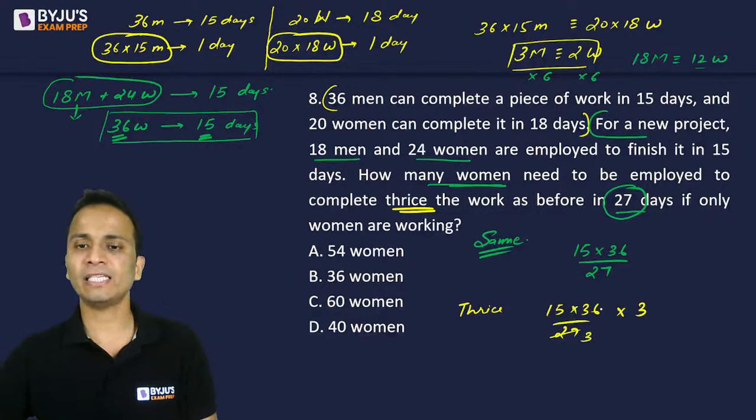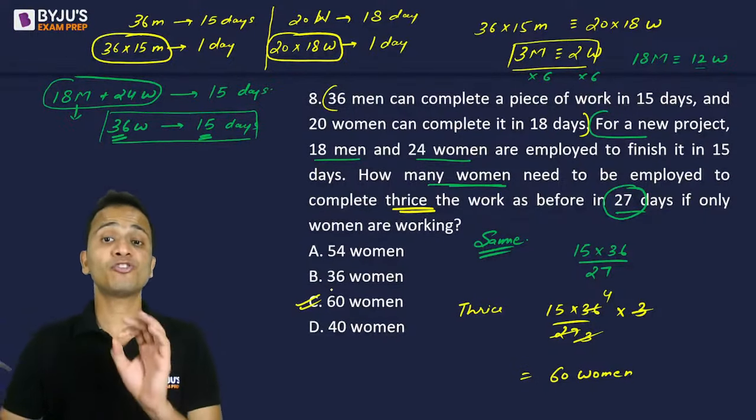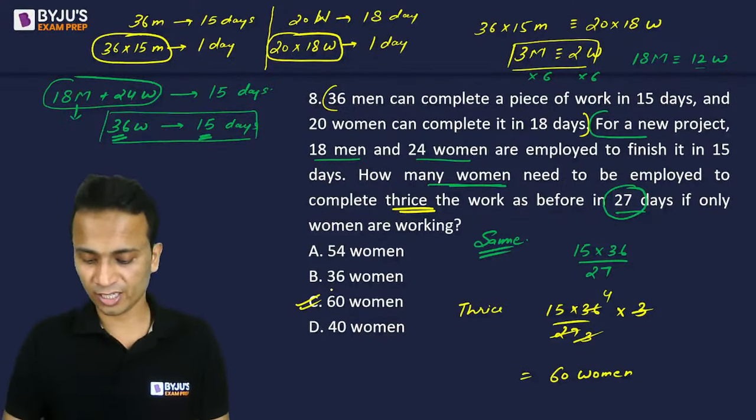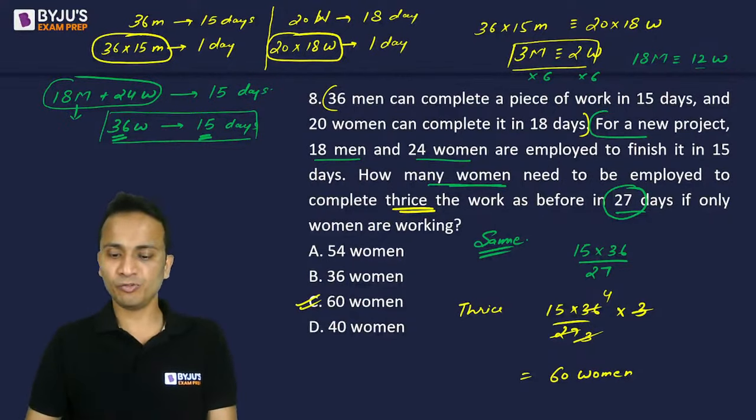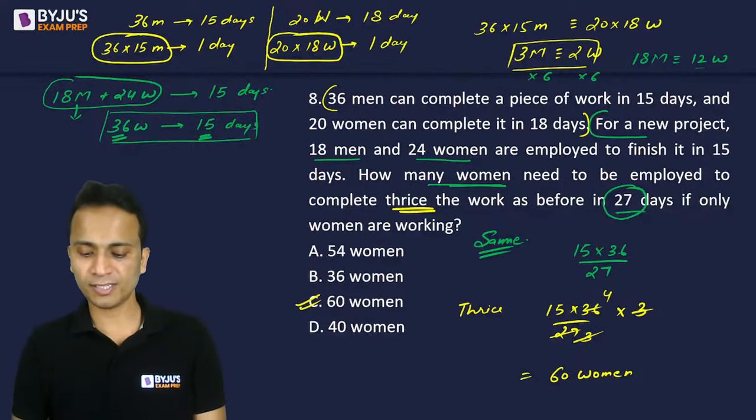27 में से 9 cancel किया, यहाँ पे 4 आ गया, 3 and 3 got cancelled. So 15 into 4 will be equal to 60. So 60 women will be required to finish thrice this project. So the correct answer here will be 60 women, and that is option C.